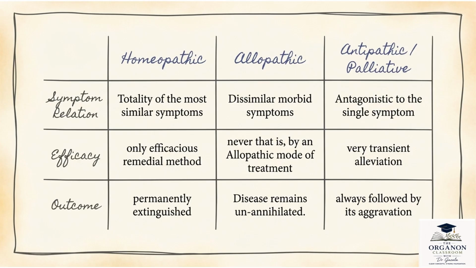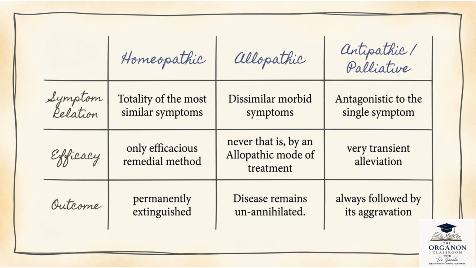Now, this slide shows you the major differences between homeopathic, allopathic, and antipathic या palliative method of treatments as given in Organon. ठीक है, symptom relation, efficacy, and outcome के basis पे we see these therapeutic measures with regards to how similar are the symptoms, how dissimilar are the symptoms, and how opposite are the symptoms. ठीक है, तो efficacy किस हिसाब से और किस लेवल पे होगी, transient होगी, permanent होगी, temporary होगी, that is what is seen on this slide, as well as the outcome as we see.